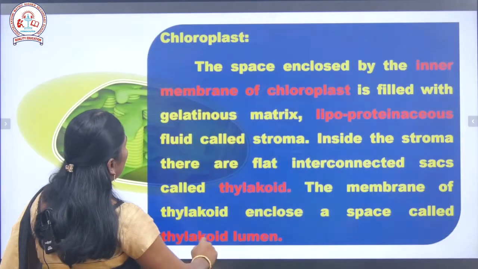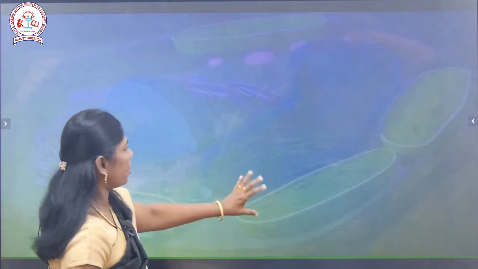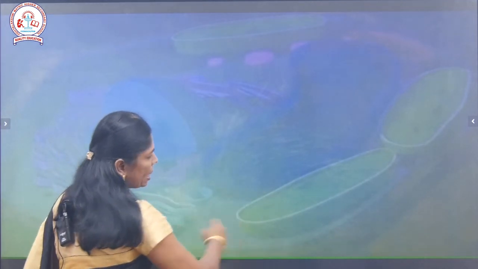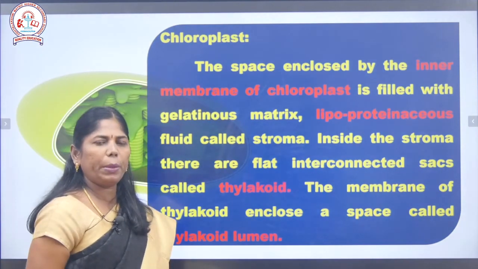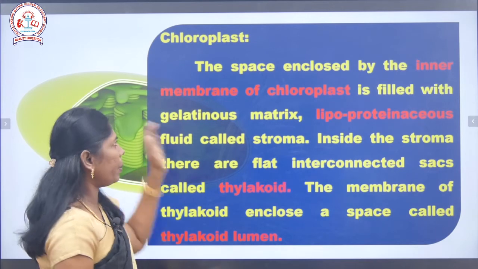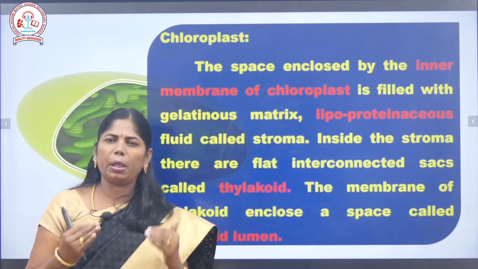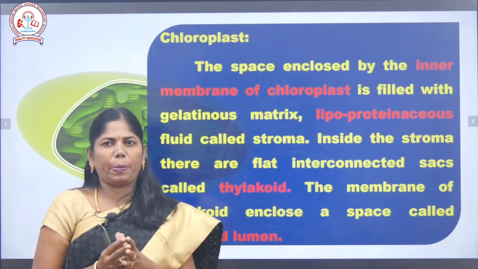Okay, the disc-like structure is considered a thylakoid. So all the thylakoids together form a stack of coins. The space enclosed by the inner membrane of the chloroplast, between the outer membrane and inner membrane, is called the periplastidial space.